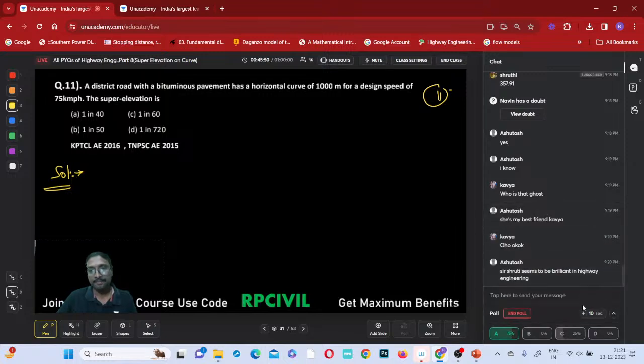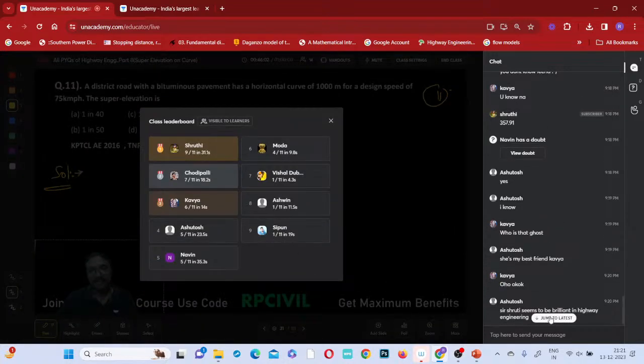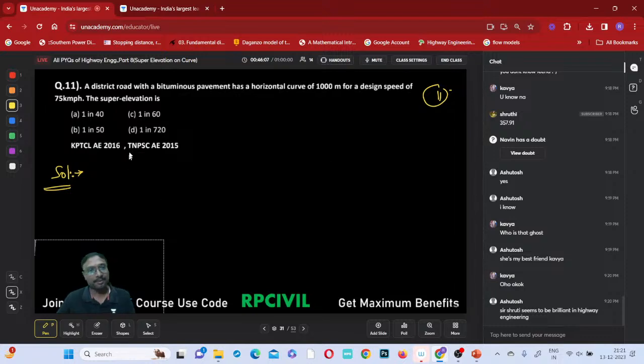10 seconds more time. Shruti is brilliant everywhere, not only in highway. She is brilliant, power brilliant. Right. Shruti first, Chodipalli second, and Kavya third. Right? These are the toppers still now.